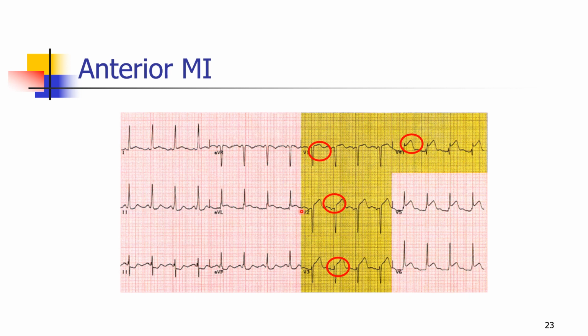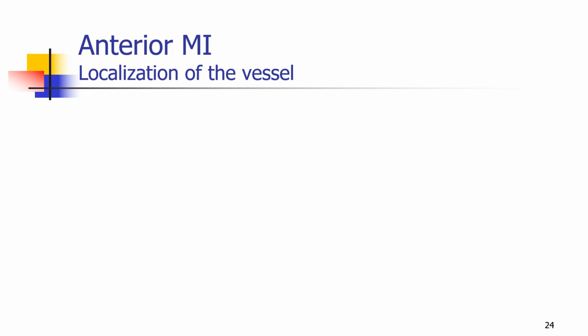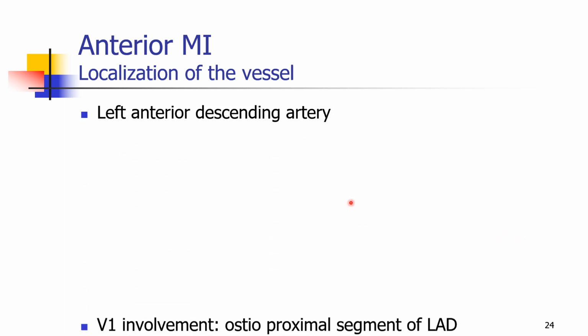So a lot of leads are showing ST elevation. So this patient has anterior wall involvement, septal involvement, and lateral wall involvement. We can call this extensive anterior wall myocardial infarction or anteroseptolateral myocardial infarction. Whenever there is an anterior myocardial infarction, the artery involved is the left anterior descending artery, and